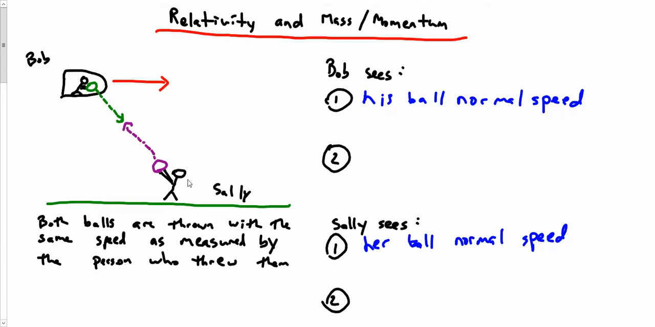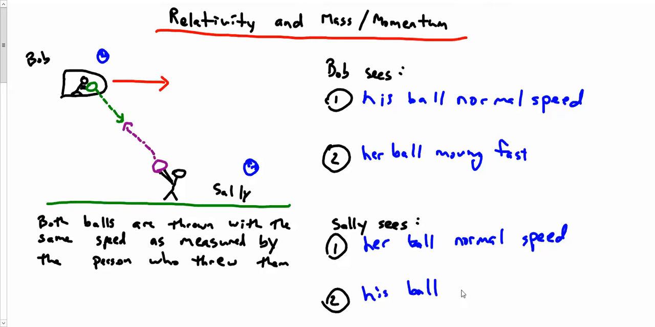he would see it moving much faster. If she had a clock, let's say, right here, he would see it moving faster. So when he sees her ball move, he sees her ball moving fast. And the same idea when Sally looks up at Bob's ball, or when she looks up at his clock, she sees it moving slowly. So therefore, when she looks up and sees his ball, she sees it moving slow. Okay?